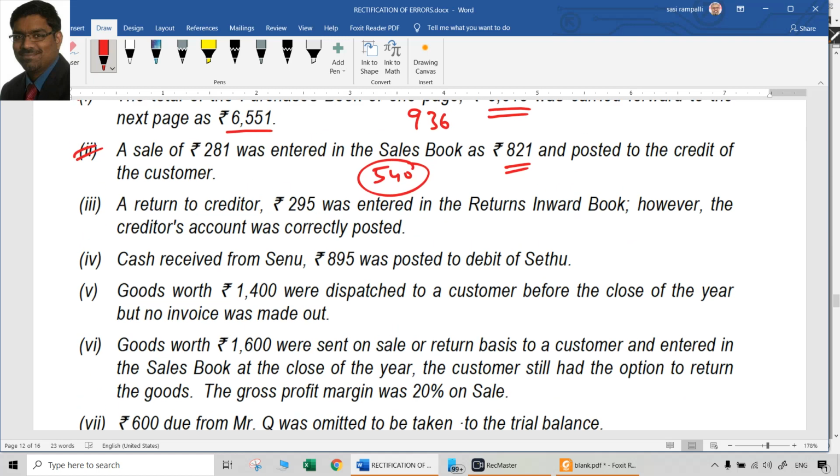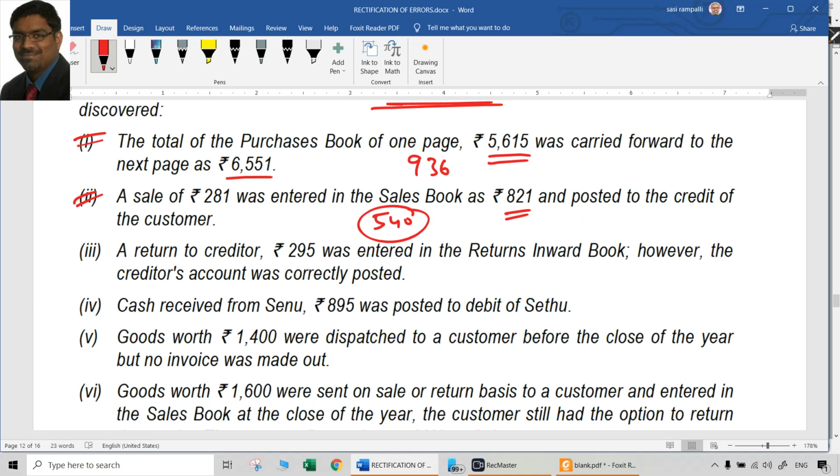Then what else happened? It was posted to the credit of the customer. See, when we have a customer sale, it has to be debited to the customer. How much should have been debited to the customer? 281 should have been debited, but they credited 821 to the customer.